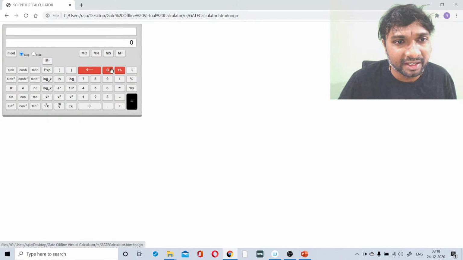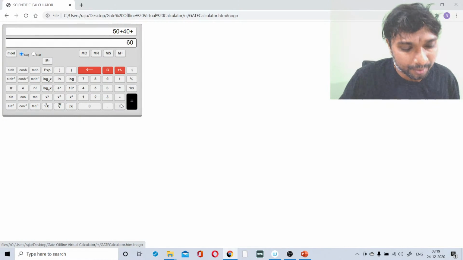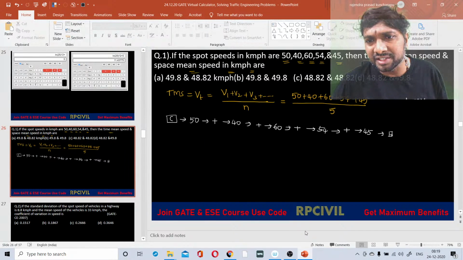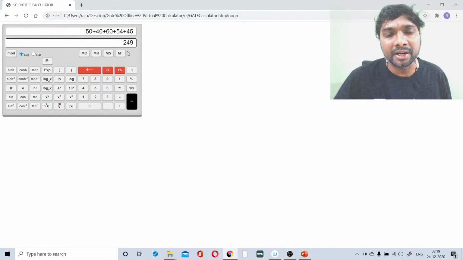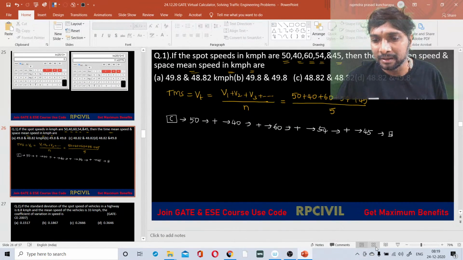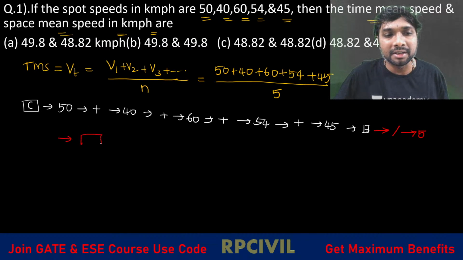First we enter clear all, 50 plus 40 plus 60, and after 60 the values are 54 and 45. So plus 54 plus 45, then the equality symbol. Like that you are getting 249, right? After getting this, what do we need to do? We enter the divided by symbol, then 5, then the equality symbol.